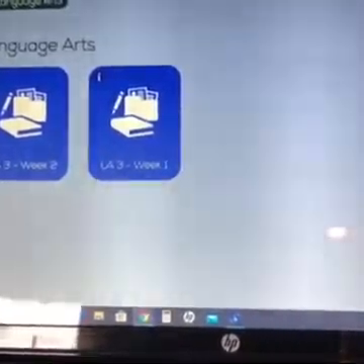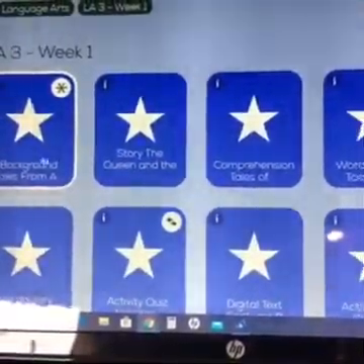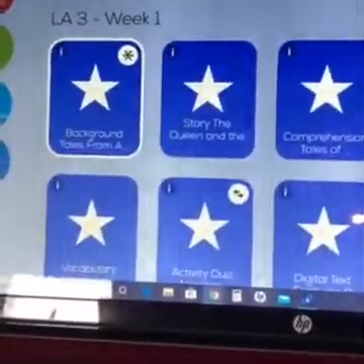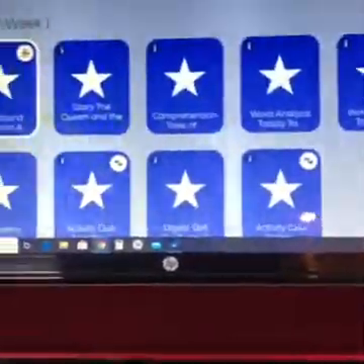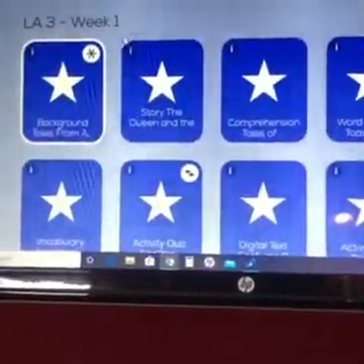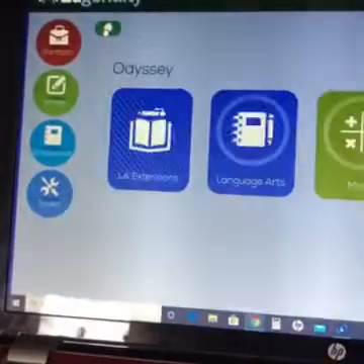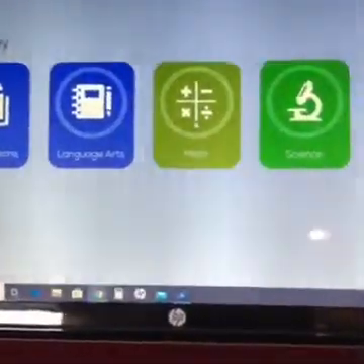Okay, so I'm going to go to language arts. This was week 1. That's what you're working on. And then I started this. Once you finish this activity, then you'll be able to go to the next activity. Okay, so those are the 9 activities that they have listed for language arts. If you want to go back to the home, you're going to click this. Okay, I'm going to go to math.